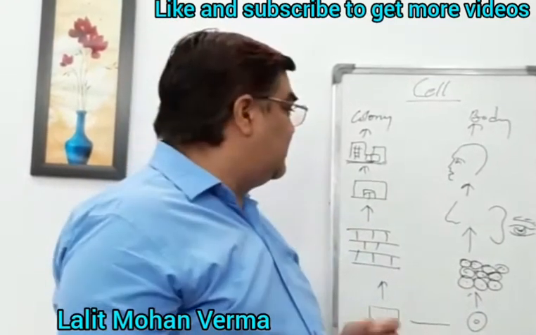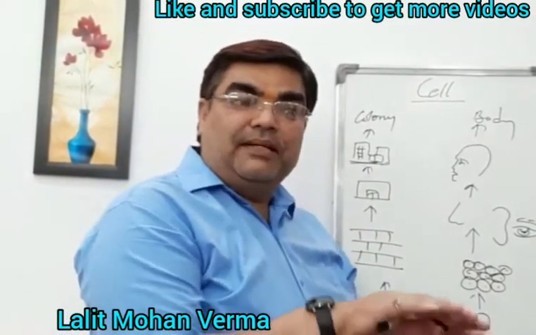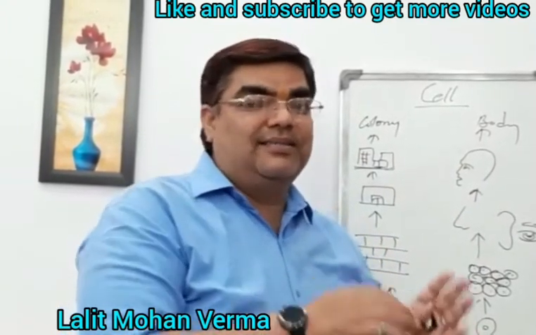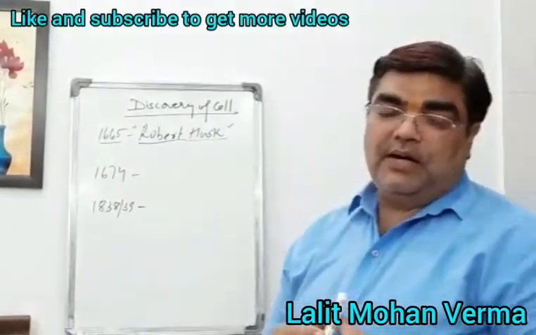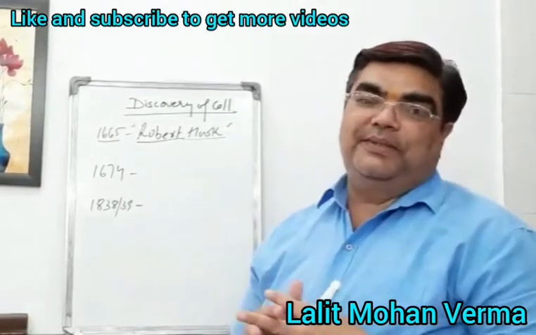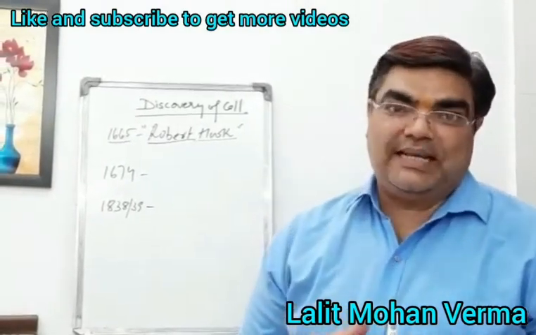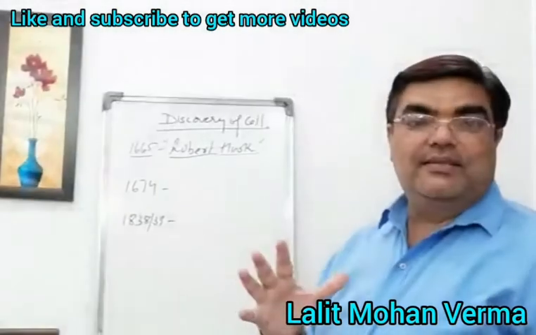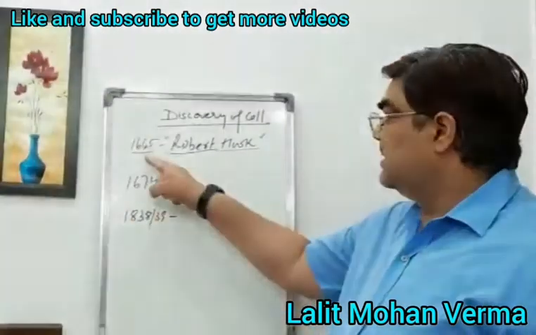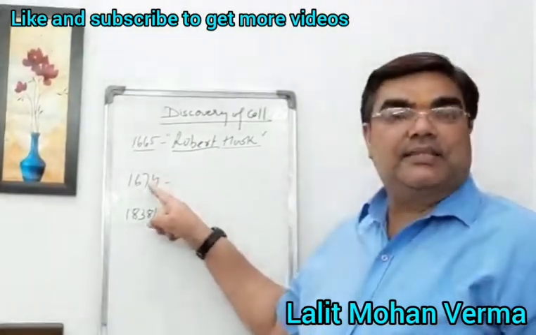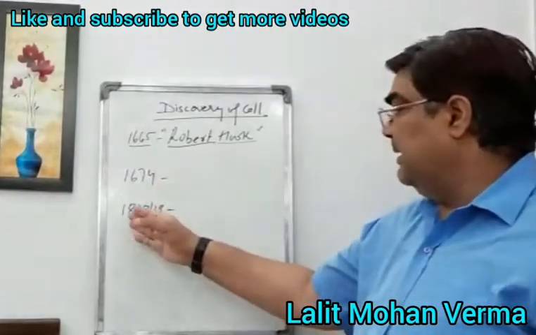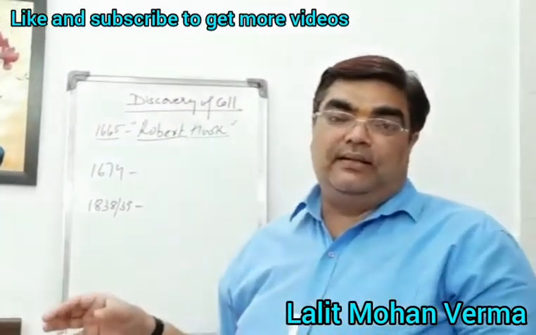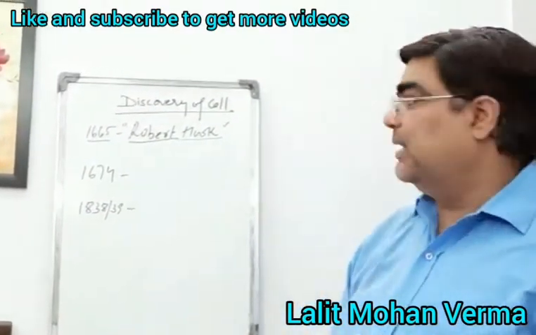So let's discuss what is inside the cell, what the cell is, and how it is discovered. Student, now I am going to discuss the discovery of the cell, how we came to know about the cell. So three particular years are to be kept in mind: 1665, 1674 and 1838. These are the most important years in the field of the discovery of the cell.